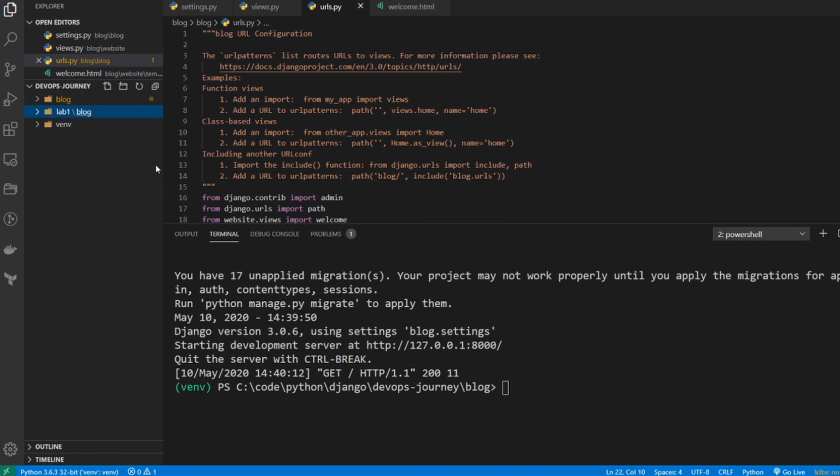Now in the next video, we're going to continue to edit this blog folder and create our app. That's going to be our active working directory. But as we end each video, I'm going to create a new folder and paste the code leading up to the end of that video. That way, if you're watching these videos, you can go to the lab folder for that video and grab any of the code that you want, copy and paste it, check your code, make sure it matches up. And it should really help everyone with the troubleshooting.